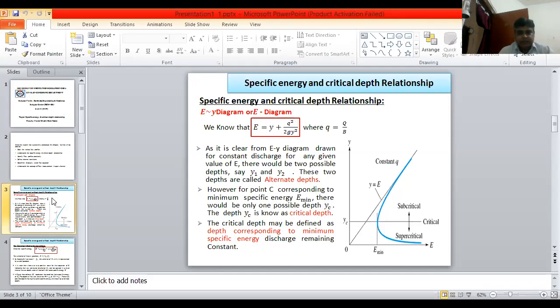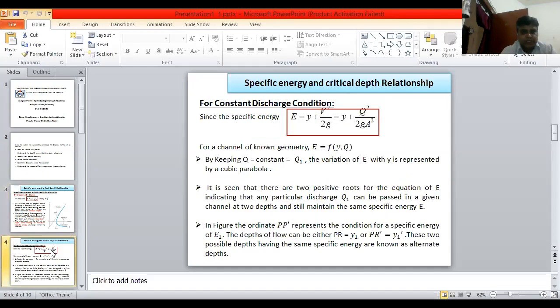Above it are the conditions of subcritical flow, and below the critical line supercritical flow occurs. That means the critical depth may be defined as the depth corresponding to minimum specific energy, discharge remaining constant.